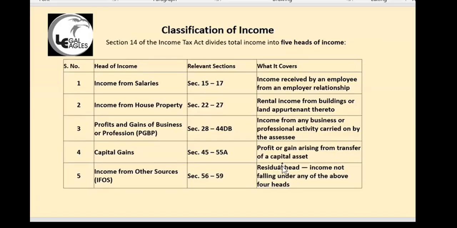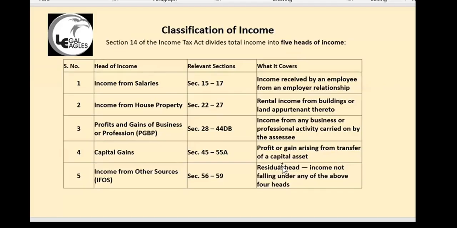You are an advocate. So profits and gains of business or profession, you will be showing it as a professional income. Our income as an advocate will be professional income, not a business income, but it will be shown under this head only. Profits and gains of business or profession, it will be shown under this head. Even an advocate's income is disclosed or taxed under this head.